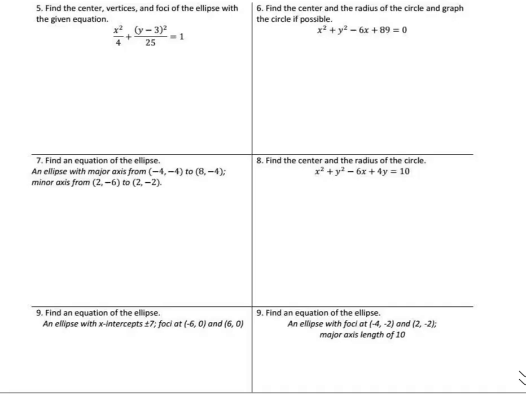On number 5, find the center, vertices, and foci of the given ellipse. So this one, x minus nothing, so h is 0, k is 3. So the center is 0, 3. Well, for the vertices, you look at which denominator is bigger, it went up and down 5. The y value underneath the y was 25, so the square root of 25 is 5. So I want to take this and add 5 and subtract 5. So my vertices, if you take from 3 and add 5, you get 8. And if you subtract 5, you get -2.